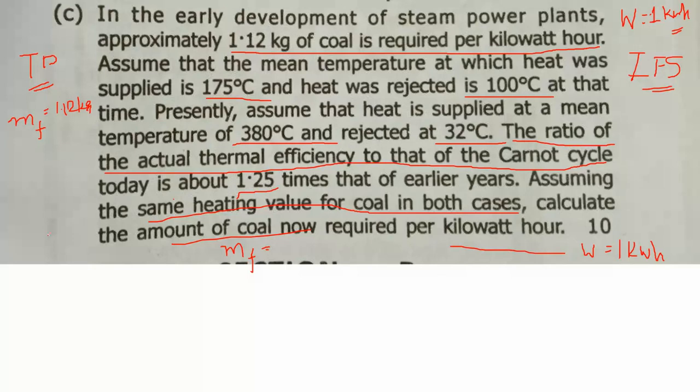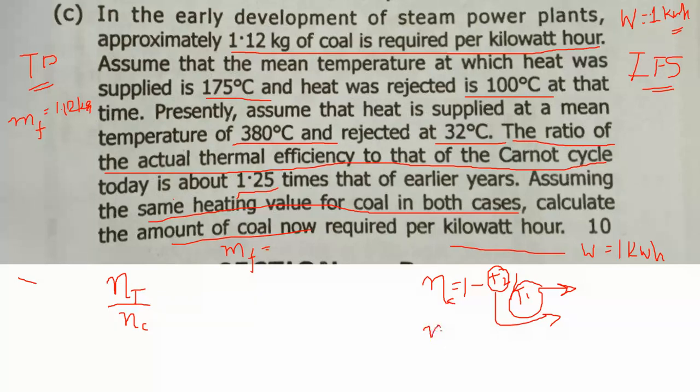So first of all, the ratio that is given to us is actual thermal efficiency upon Carnot efficiency. We know the Carnot cycle efficiency is given by 1 minus T2 by T1, where T2 is the absolute mean temperature, that means in Kelvin, not in Celsius, at which heat is rejected, and T1 is the absolute temperature at which heat is added. This is the Carnot cycle efficiency.